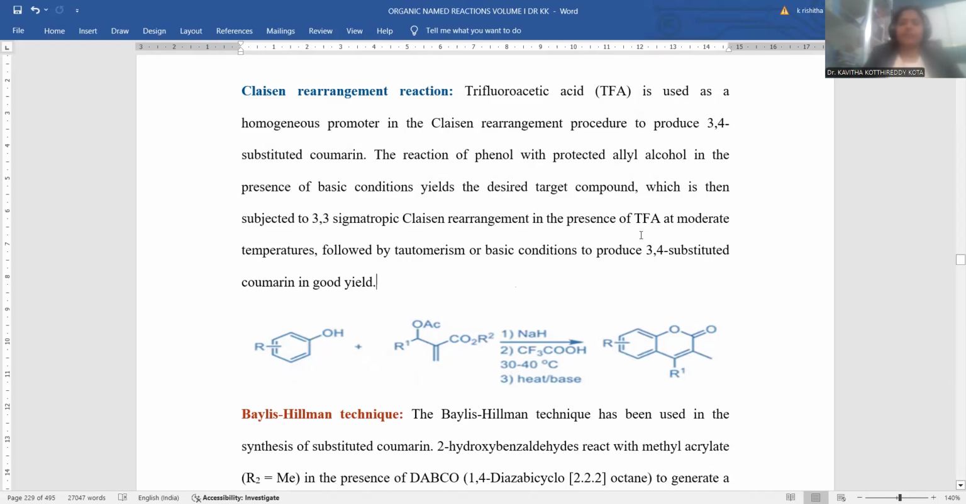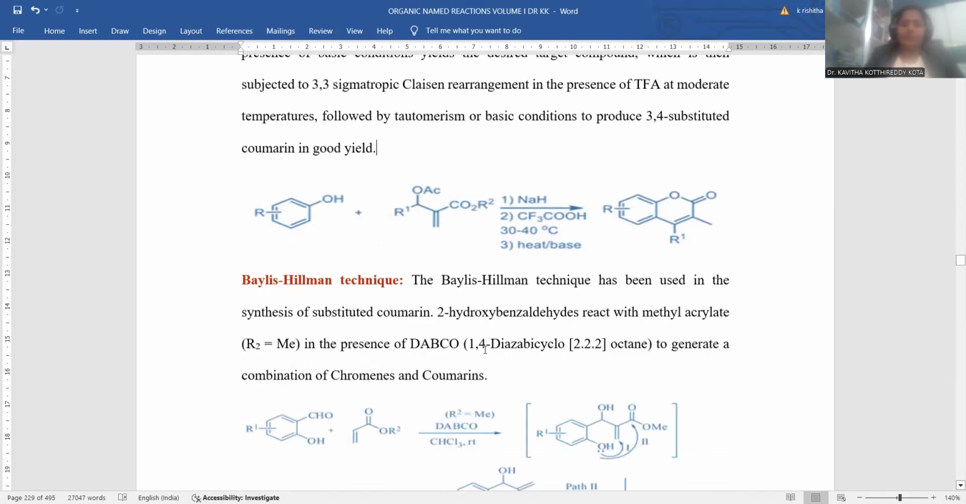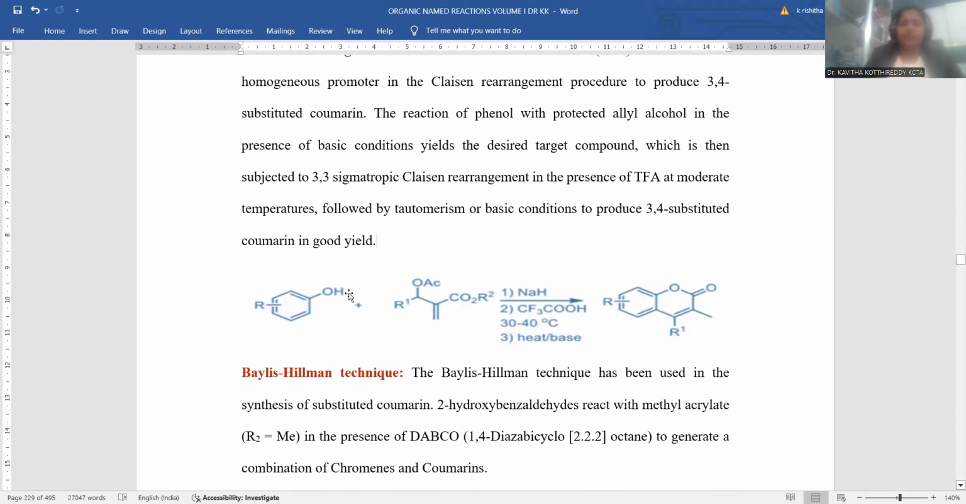Trifluoroacetic acid is the species which will drive the reaction, right? So in order to understand this reaction, first of all, phenol is treated with this one. Whenever the reaction takes place between these two, there will be bonding between the oxygen and the ester functionality. Whenever this bonding takes place, the acetate group will be removed and you achieve a ketonic functionality. Later on, that will go for the 3,3 sigmatropic rearrangement followed by cyclization, giving rise to this kind of coumarin as the final product.